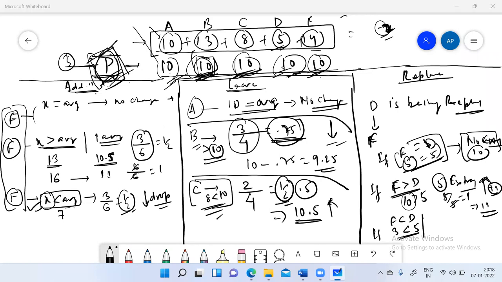So let's extract 2 from the total, and the reduction will be done in a way so that everybody loses an equal amount of chocolate. 2 divided by 5 is 0.4. 0.4 will be extracted from everyone so that everyone remains the same. And the new average is 10 minus 0.4, which is 9.6. Okay? The new average is reduced here.